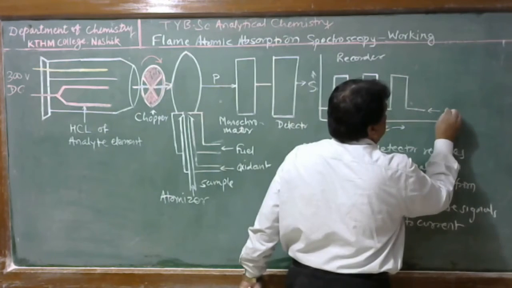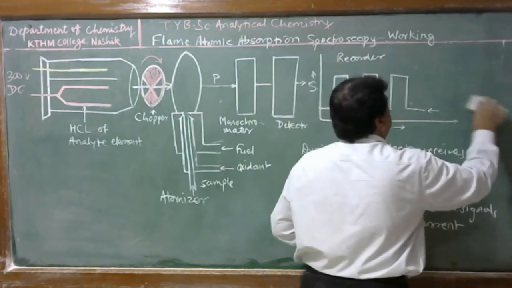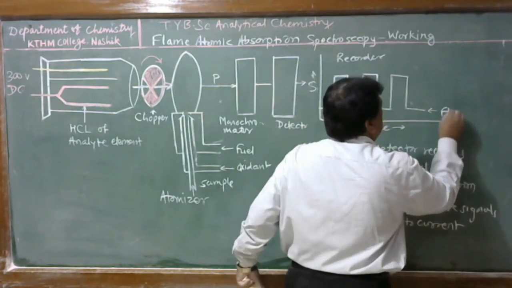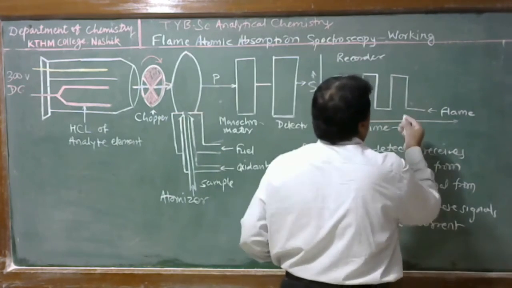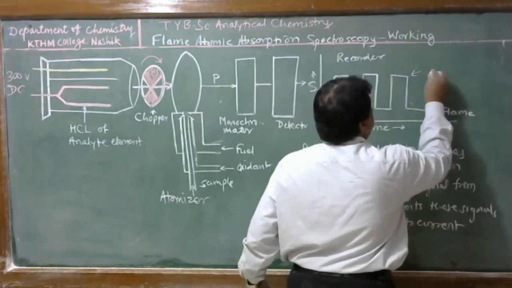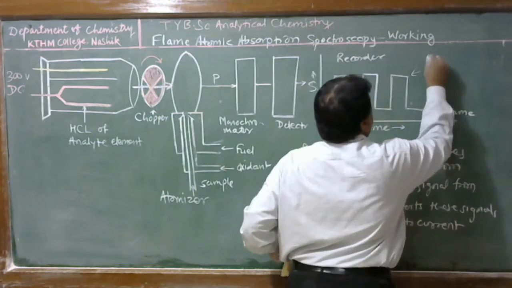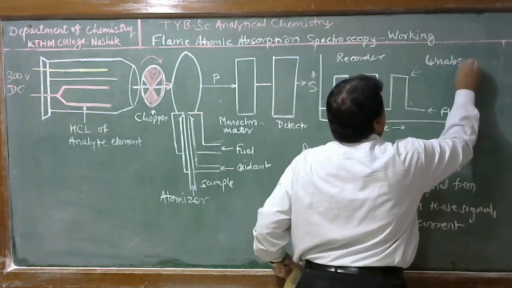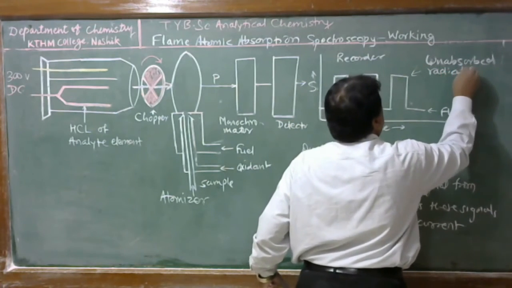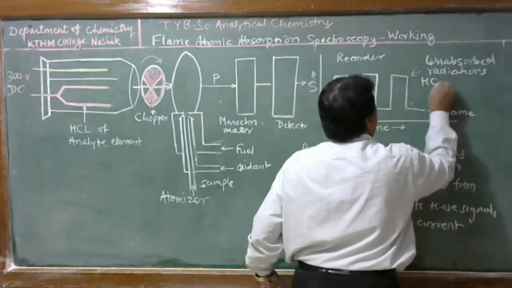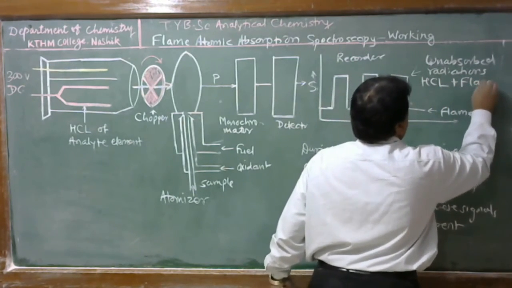This is the photocurrent when radiations are given by the flame, and this is the output photocurrent, that is, the unabsorbed radiation from the hollow cathode lamp plus continuous radiation from the flame.